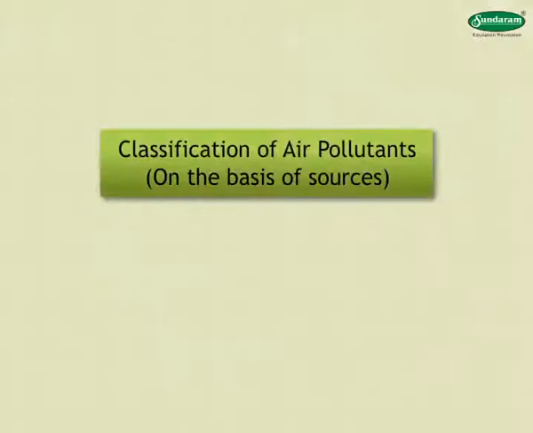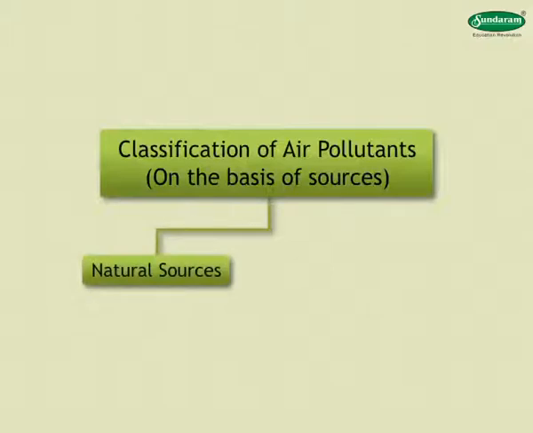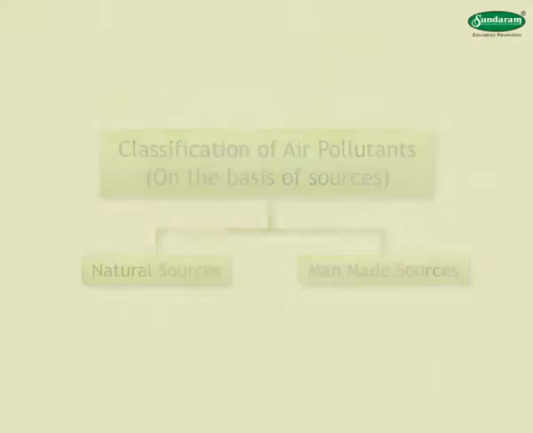On the basis of sources, air pollutants are classified as natural sources and man-made sources.